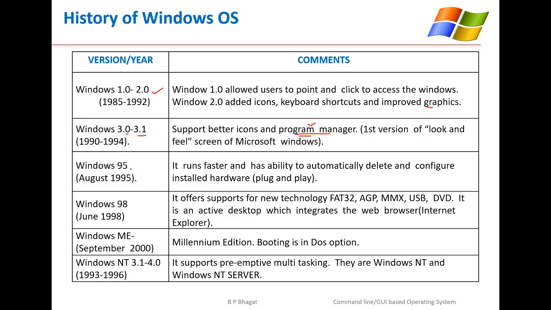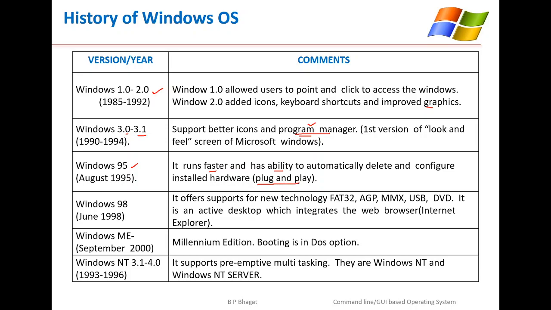Next, the version of Windows that came up was Windows 95 in August 1995. It runs faster and has the ability to automatically detect and configure installed hardware. So here the feature is plug and play.